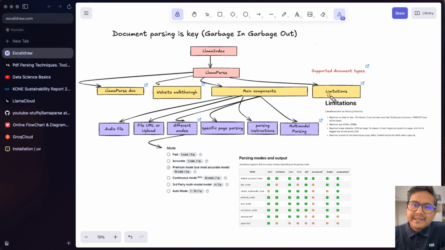I will also show you some limitations, or I will show you the documentation where they have mentioned some limitations. And after showing all the different things, I will show you almost all the things mentioned in the UI in the Python code itself in VS Code. You can also do this LlamaParse coding. That will be the flow of this video.